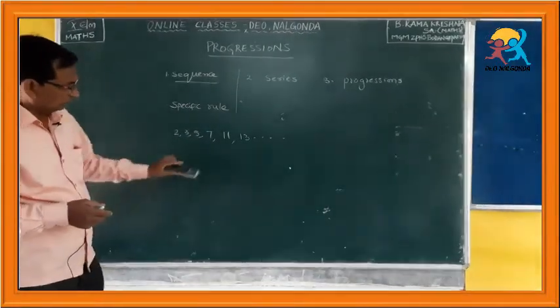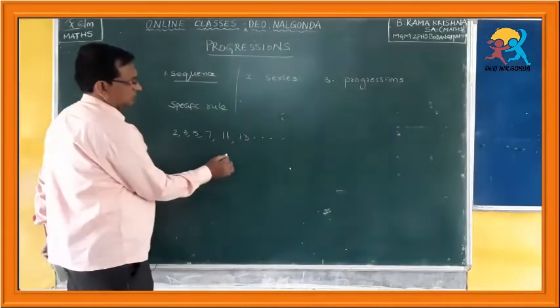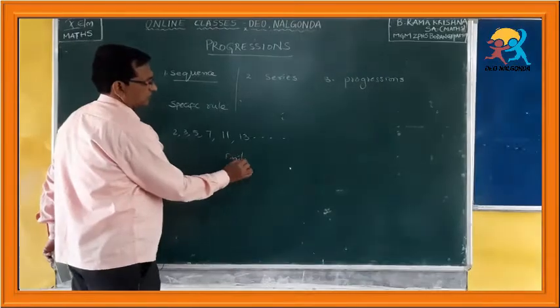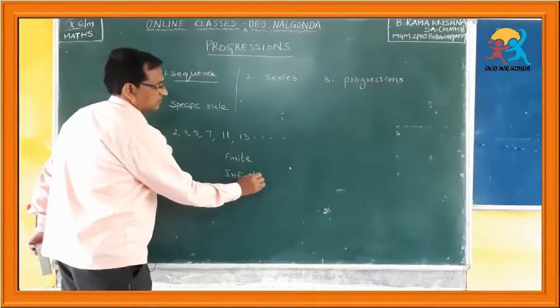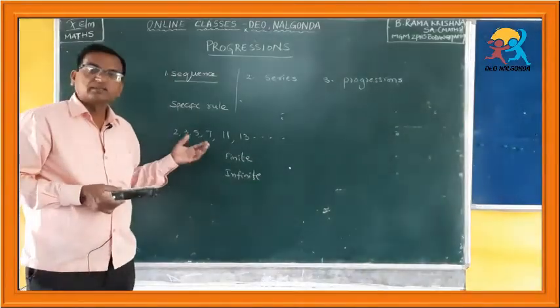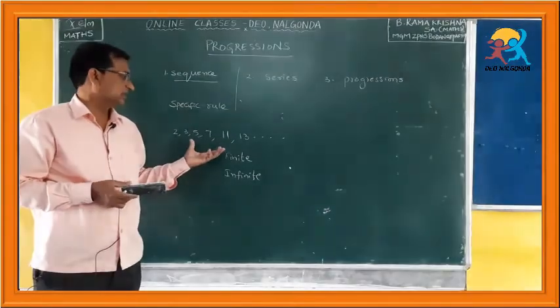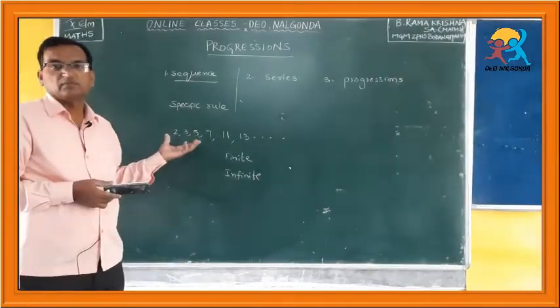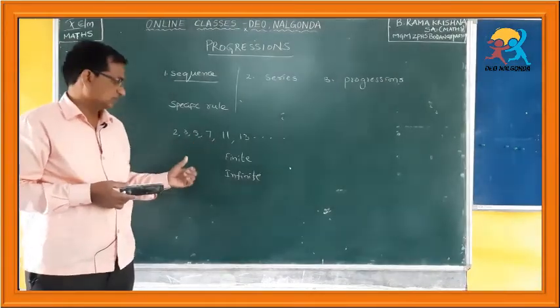Okay. Now, what types of sequences are there? Sequences are basically two types. One is finite, another one is infinite. What is finite and infinite? Finite is nothing but if you have a limited number of elements or limited number of numbers in that sequence, we can call that finite.